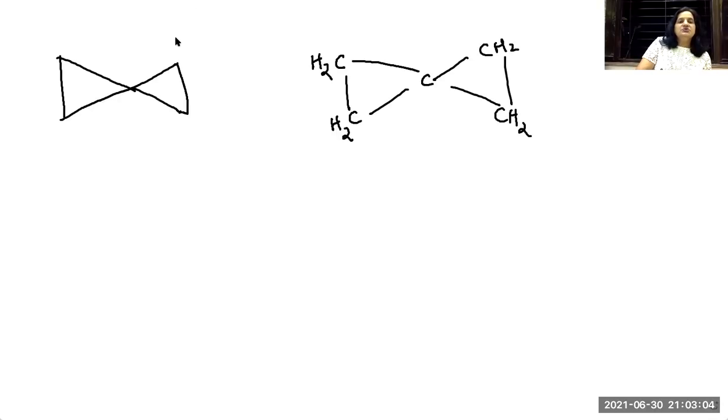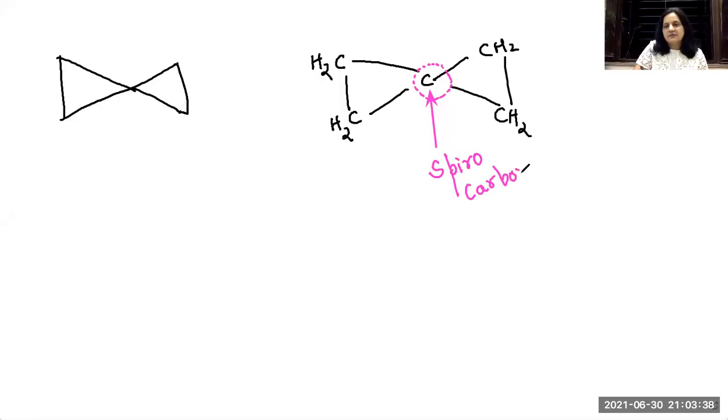As I told you, the single atom which is common in both the rings is called the spiro atom. So in the given structure, this carbon atom is the spiro atom. I'll just mention it over there so that when you review the video, you are not confused. So this is the spirocarbon atom.